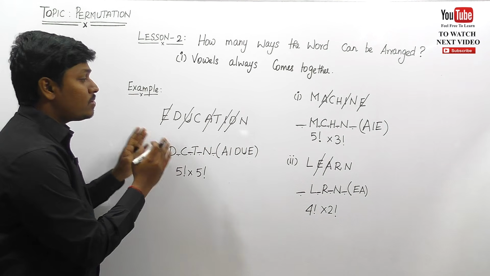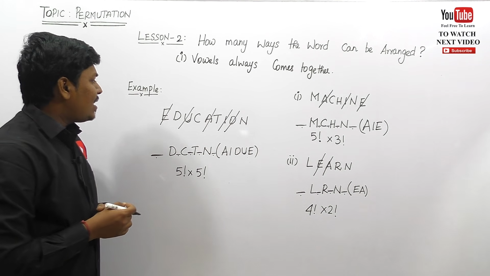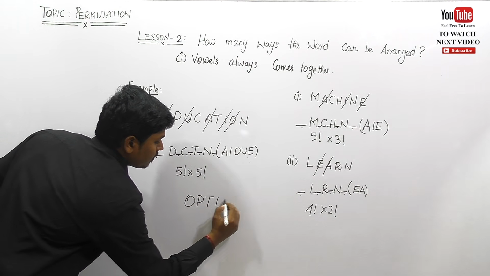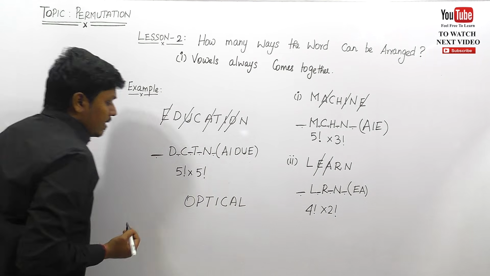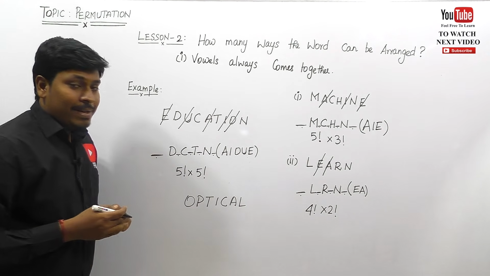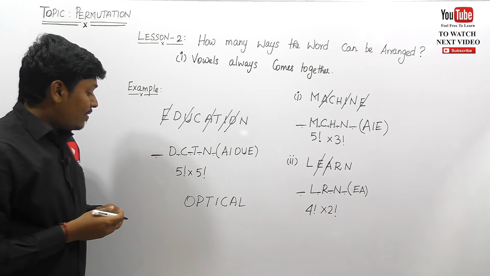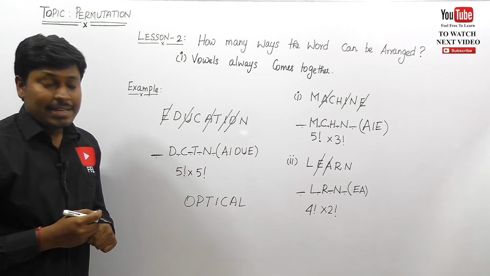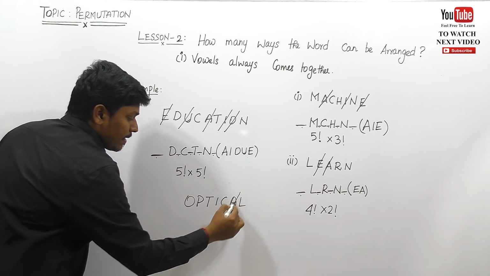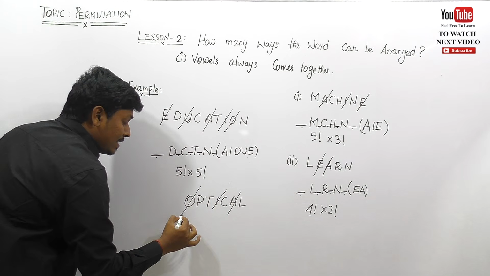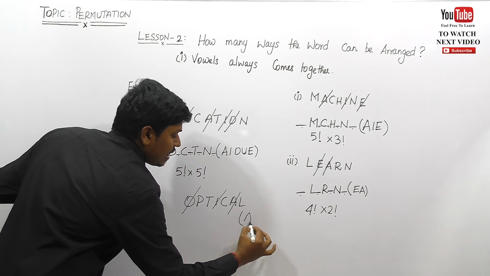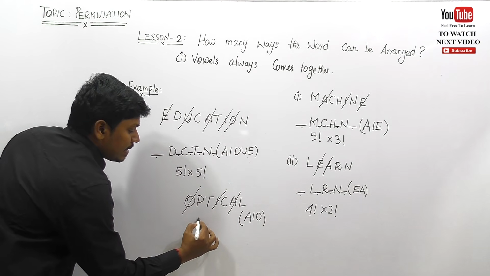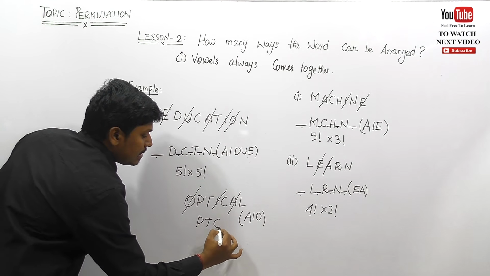So friends, are you able to understand this concept, right? If you need any other example, let me go for another example, right? Optical. Okay, assume that the word optical is given. We need to arrange so that the vowels always come together, right? First of all you should see how many vowels are there. So I can say that A, I, O. There are 3 vowels, so place A, I, O inside the bracket. Write the remaining letters, that is P, T, C and L.